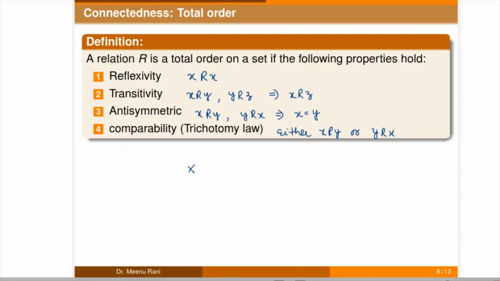So if we take any set X with the relation less than or equal to, then it is totally ordered. So this relation is a total order here because x is less than or equal to x, so it satisfies the reflexive property. Transitivity also, because if x is less than or equal to y and y is less than or equal to z, then x is also less than or equal to z. And anti-symmetric also: if x is less than or equal to y and y is less than or equal to x, then x is equal to y. And comparability also, so here either this will hold or this will hold. So this is a total order here.